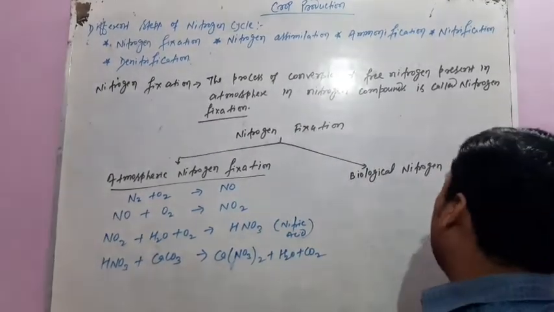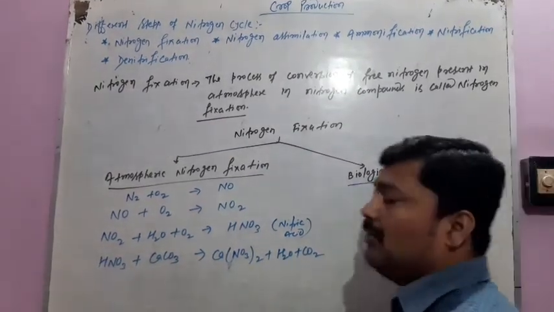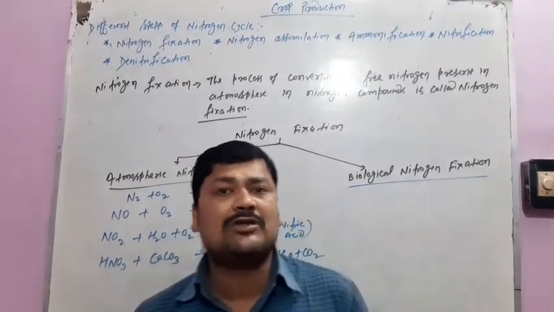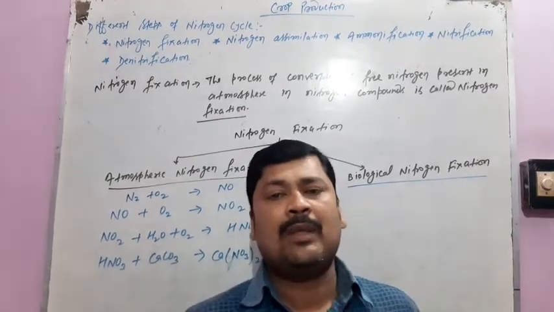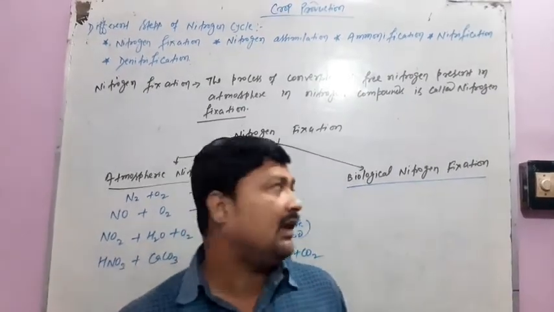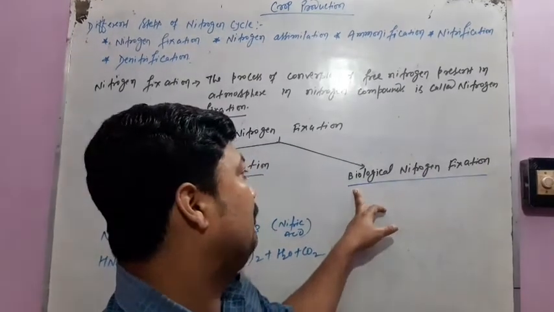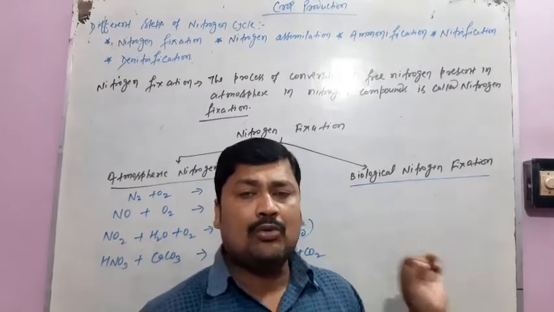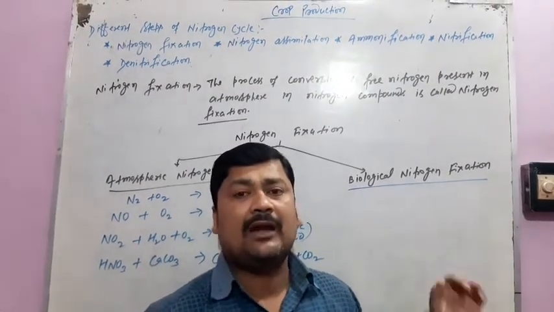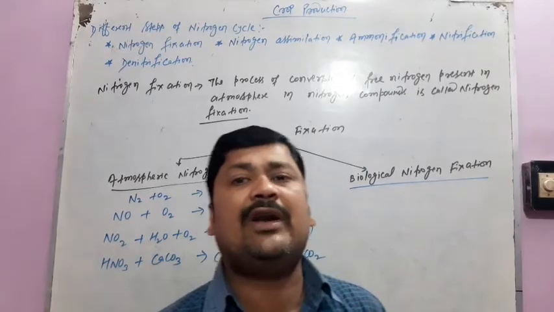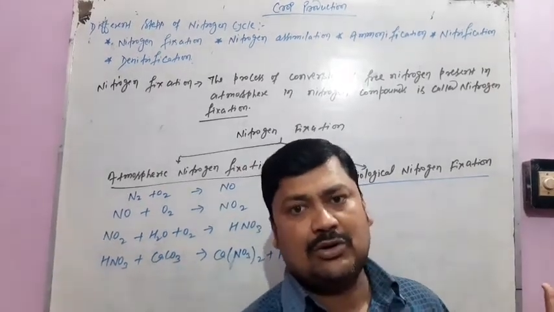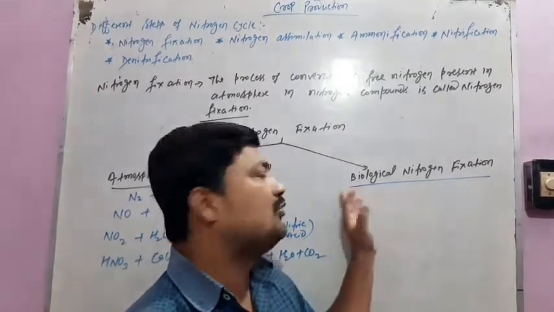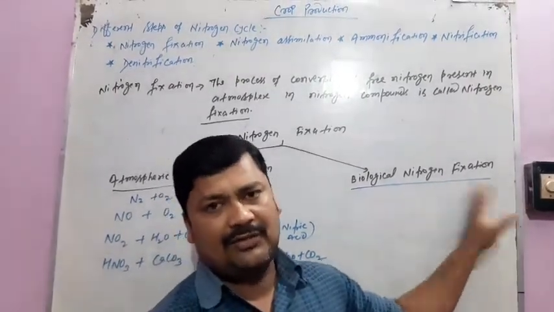The other method is biological nitrogen fixation. In biological nitrogen fixation, a special type of bacteria is found in the root nodules of leguminous plants like gram and beans. These bacteria convert the nitrogen of the atmosphere into nitrogenous compounds. Since this nitrogen fixation is done by living forms, it is known as biological nitrogen fixation.